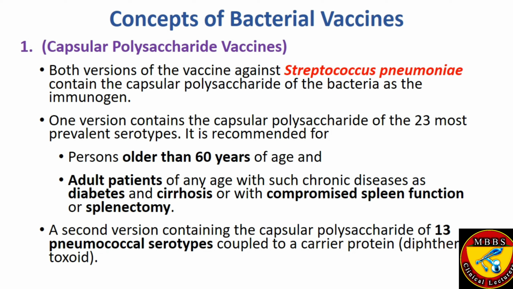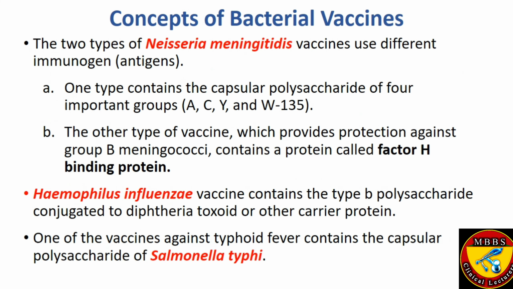Actually, this carrier protein is used to make it larger, because the larger the antigen, the greater the immune response. The two types of Neisseria meningococcal vaccines use different immunogens.